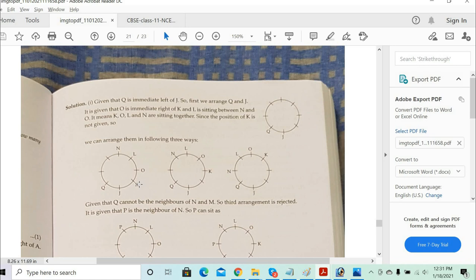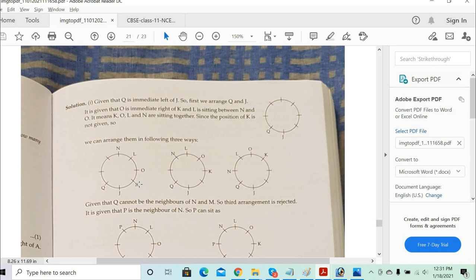So we don't know the position of the rest of the two, isn't it? Once we don't know the arrangement of those other two, it can be all the possible combinations. Whatever parameters we got fixed, Q and J were clear, and K, O, L, N were clear.